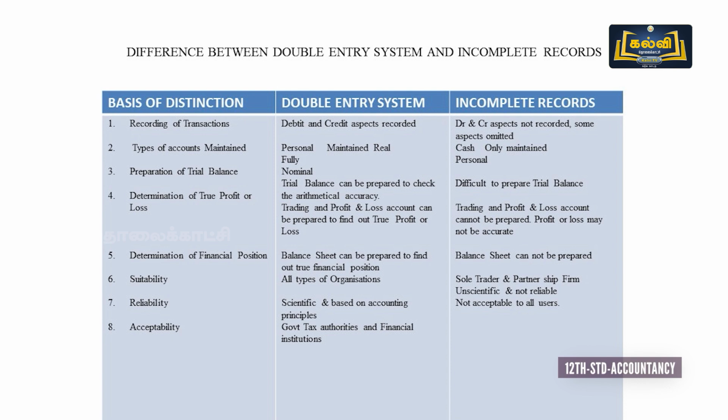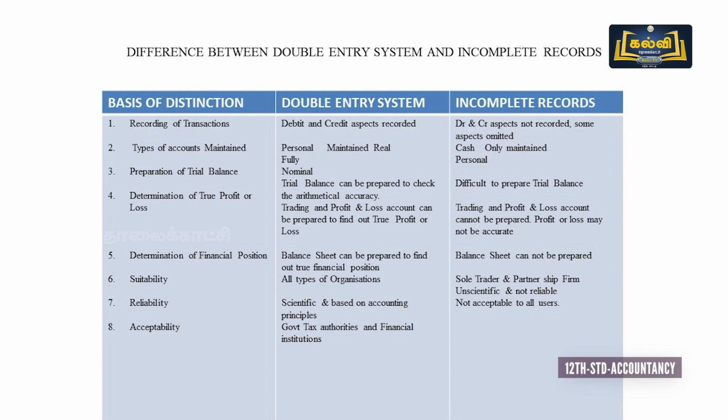This double entry system is suitable for all types of organization, whether it is a government organization or private organization or limited companies. It's suitable for all types of organization. But in case of incomplete records, it's suitable only for sole traders and partnership firms.